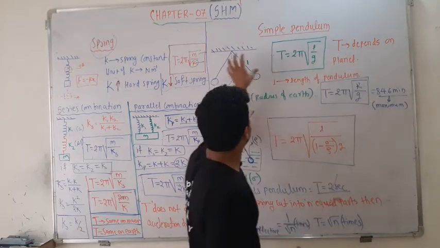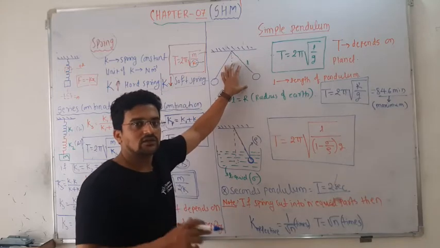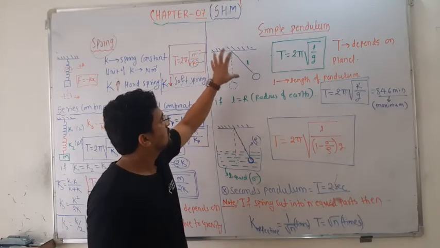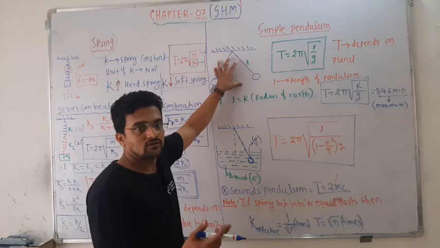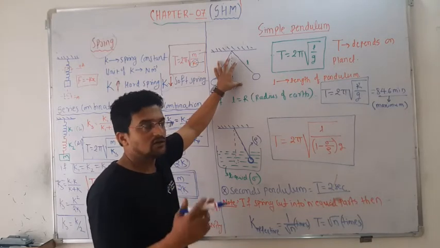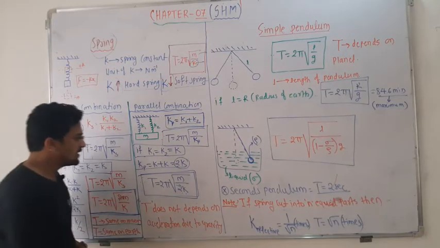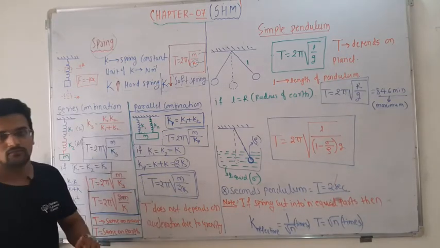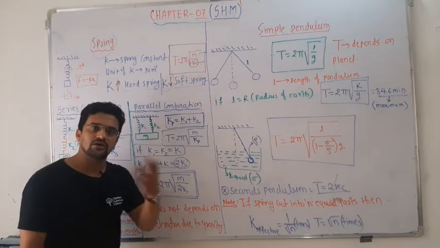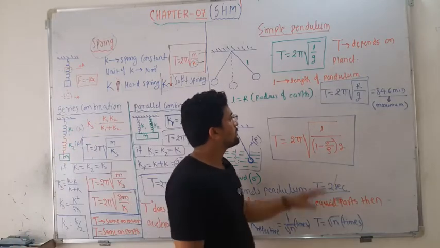If you oscillate this pendulum on the surface of the moon, the time period will be different. If you oscillate it on the surface of Mars or on the surface of the earth, the time period will be different. But in the spring case you will get the same time period as long as m and k are the same. If you change m and k, then the time period changes.